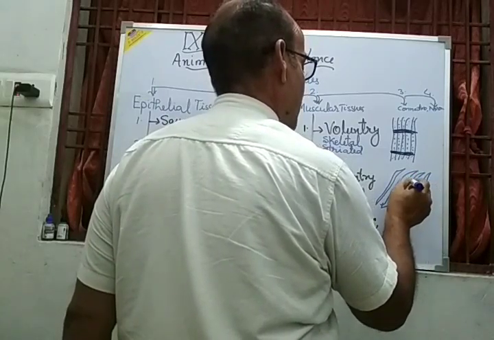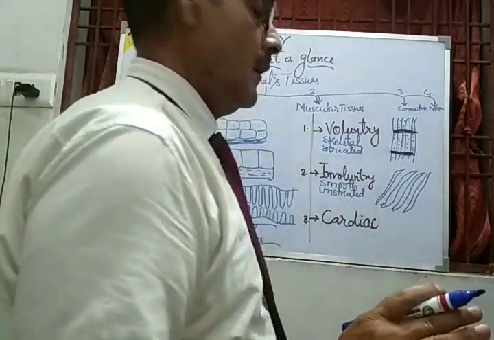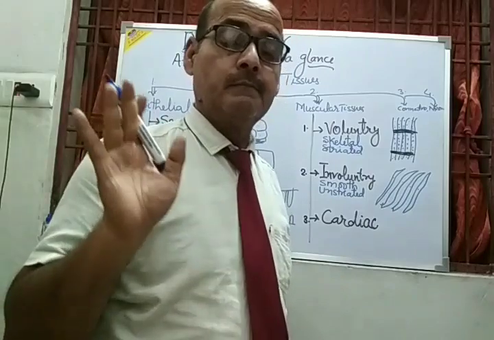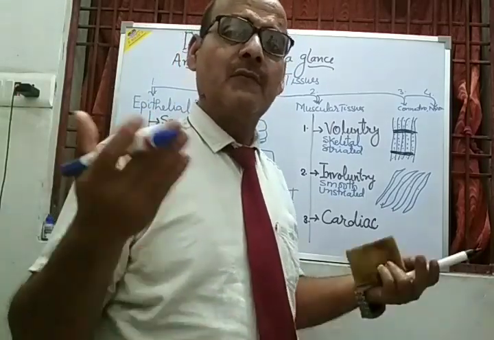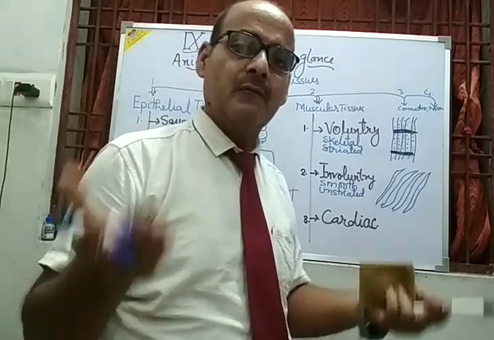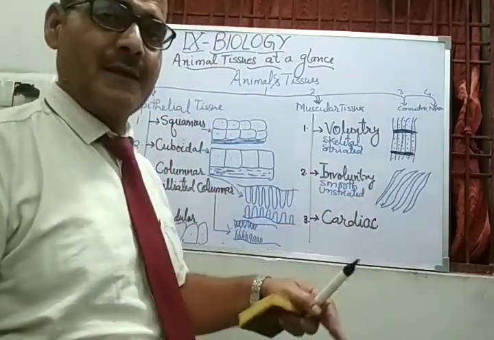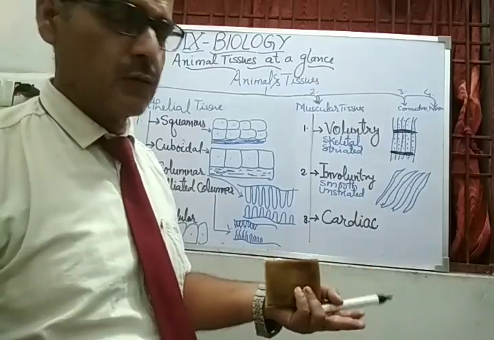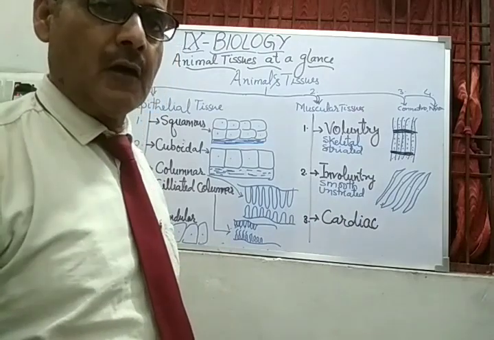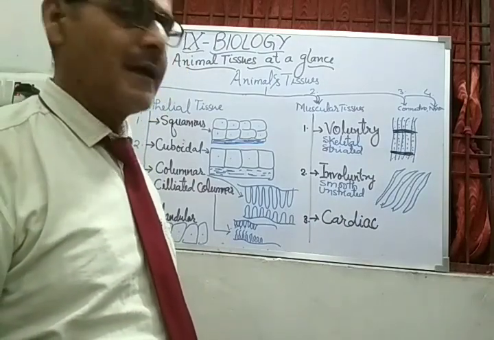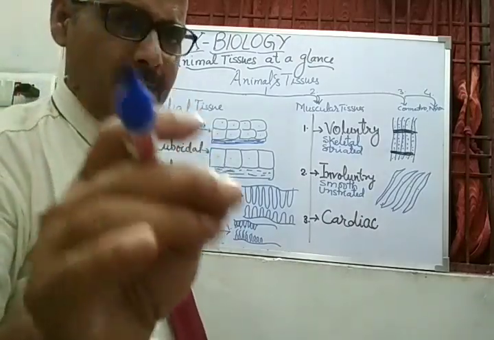They are uninucleate, and they are meant for the function of different organs as per the control of the brain. We can't control them with our willpower. That is why they are involuntary. They are uninucleate, they are smooth because they don't connect with the bones, and they are unstriated because there are no striations. That is why they are smooth muscles, and they are found in the organs.